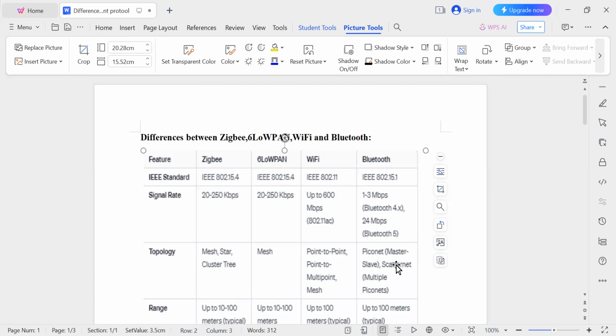Piconet means master and slave relationship, and it can form a scatternet, where multiple piconets are connected together. So this is called multiple piconet, a scatternet. Master and slave is piconet. So here the mesh is common, and here it is piconet and a scatternet. This is about topology.